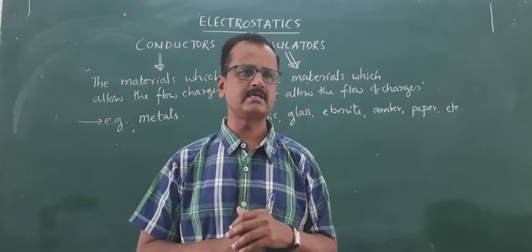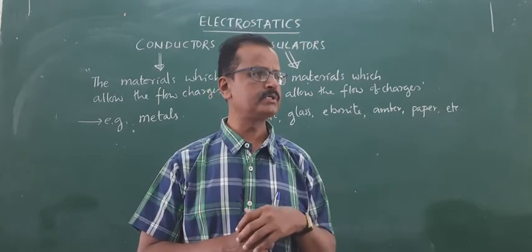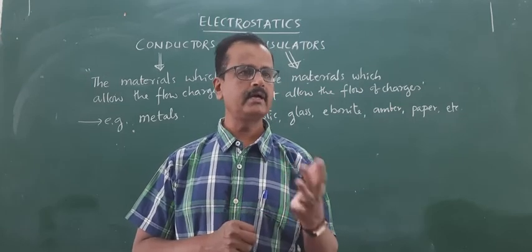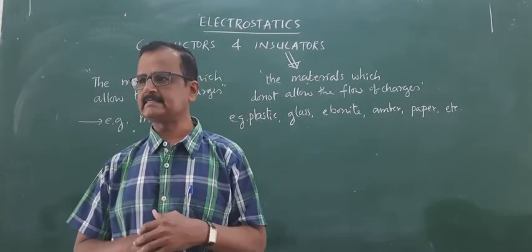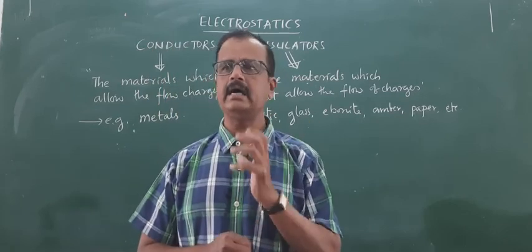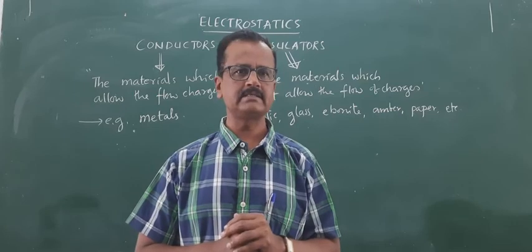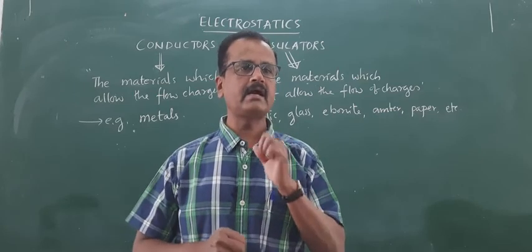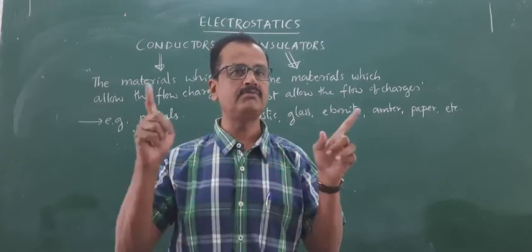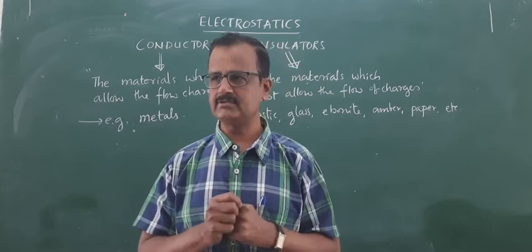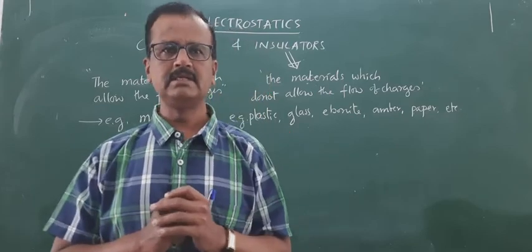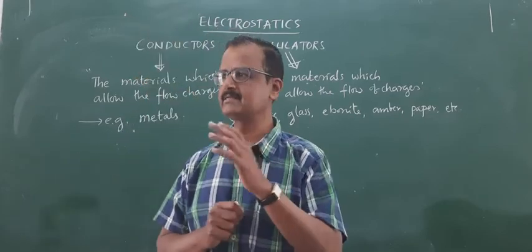In the same way, gases also we can generalize. Gases which allow the flow of electric charges are called conducting gases. So in case of liquids and gases, if they are conducting, the conduction of electricity takes place by the flow of ions. If you take, for example, distilled water, it is an insulator.